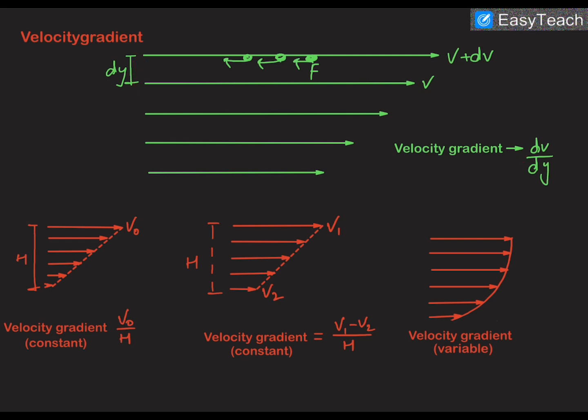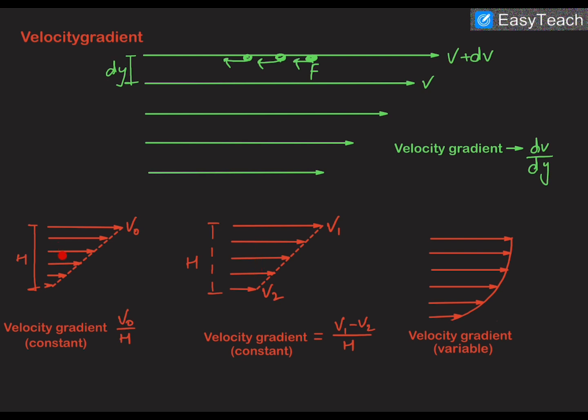The difference of this velocity, or the relative velocity, which is dv, divided by their separation is called velocity gradient. Now, flows can be classified into two forms: one in which the velocity gradient is constant, and the other in which the velocity gradient is variable. You can see that in these two cases, velocity gradient is throughout constant, and it would be v naught by h in this case, constant between these two layers, these two layers, and all layers. And the velocity gradient in this flow is (v1 minus v2) by h, and it would be the same between these two layers, these two layers, these two layers.